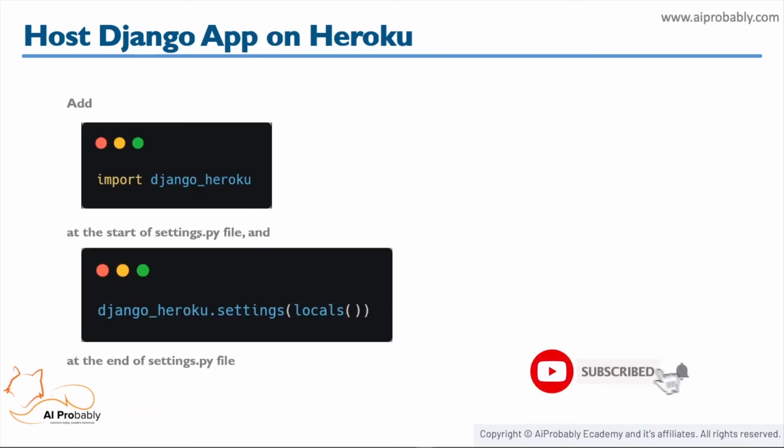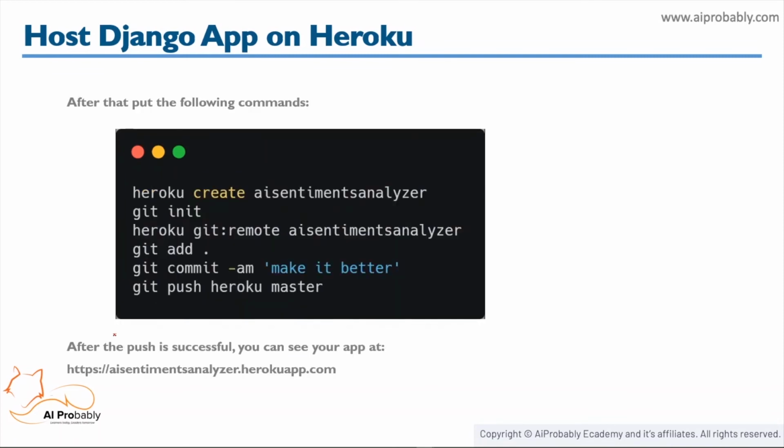After that, we need to add the Django Heroku library at the start of our settings.py file, and we need to import all the settings of the Django project to Heroku using this particular command. Now we are all set to push our app on Heroku. For that, we need to follow these commands.